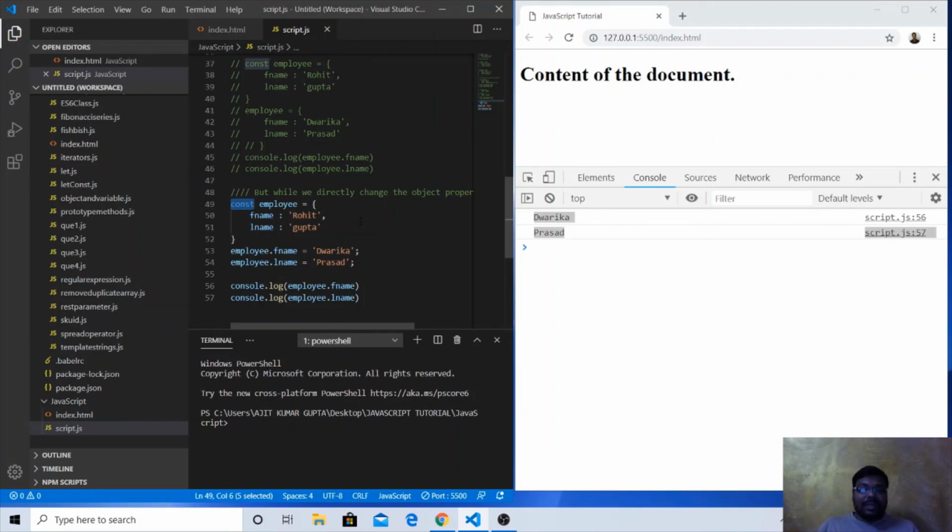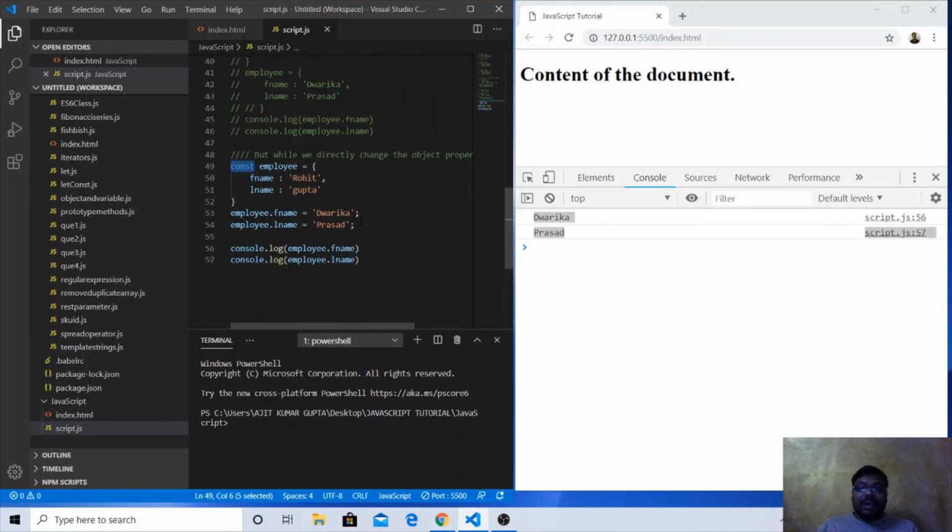So that is the exceptional criteria. We cannot directly assign a new value to the object or the variable, but if it is an object, then we can individually assign a new value to its properties. So we have seen both the variables that were introduced in ES6, let and const. What is the difference between var and let, and what is the difference between var, let and const?